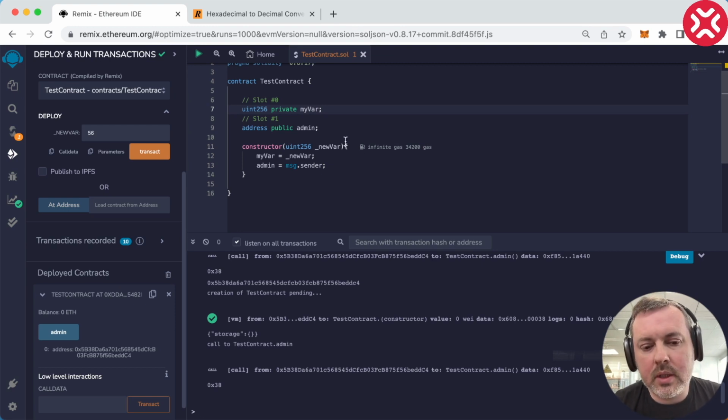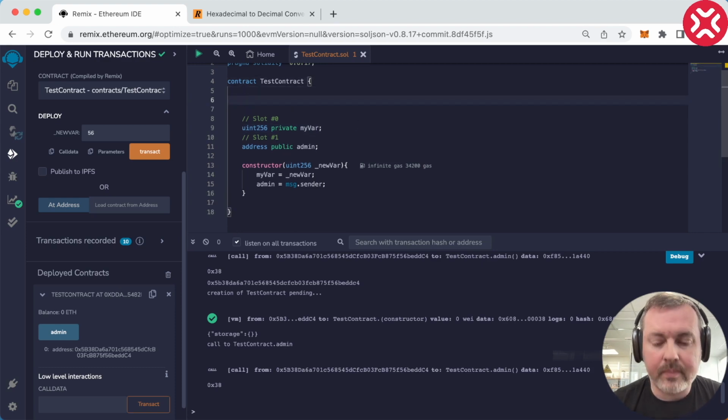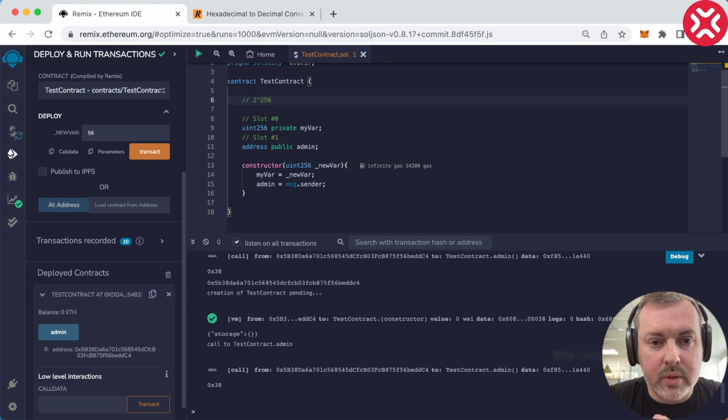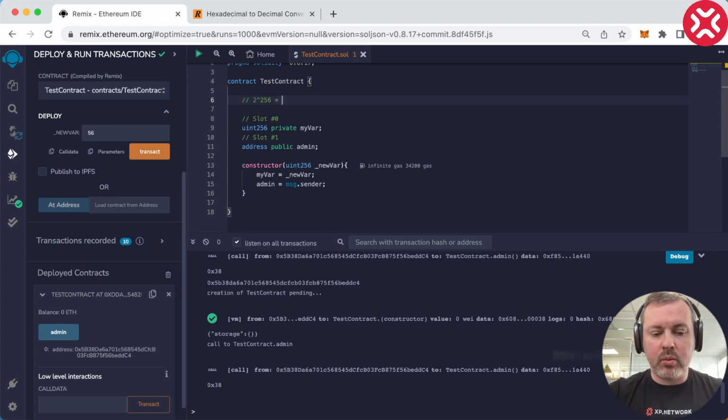Also, the point of this video is to understand how the smart contract stores information. So basically, it has 2 to the power of 256 number of slots, where every slot is of type bytes32.